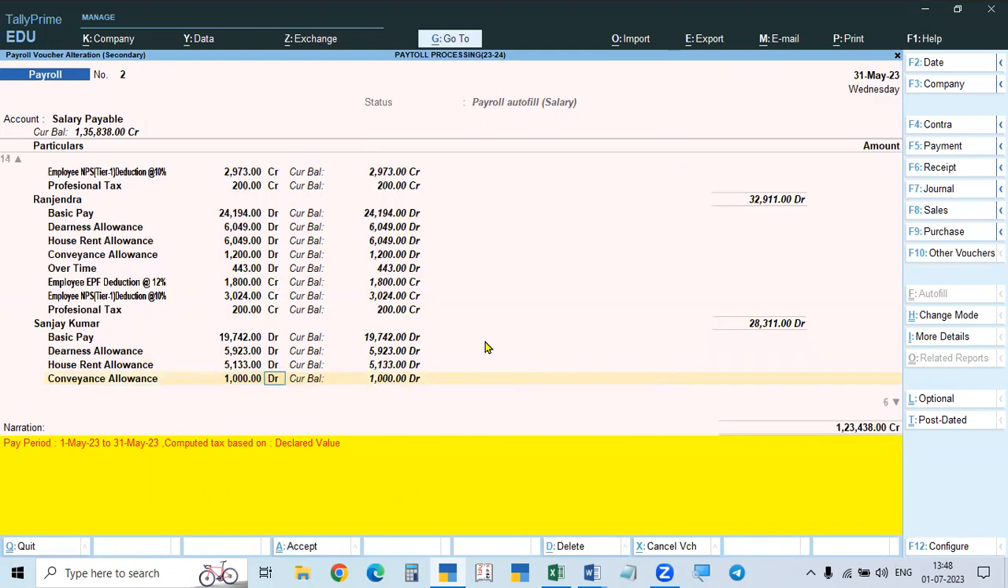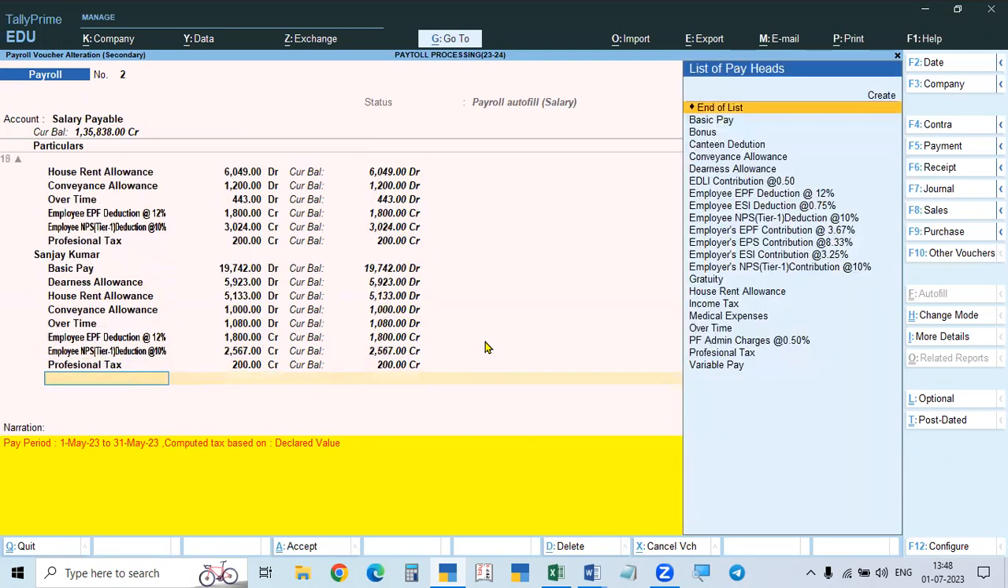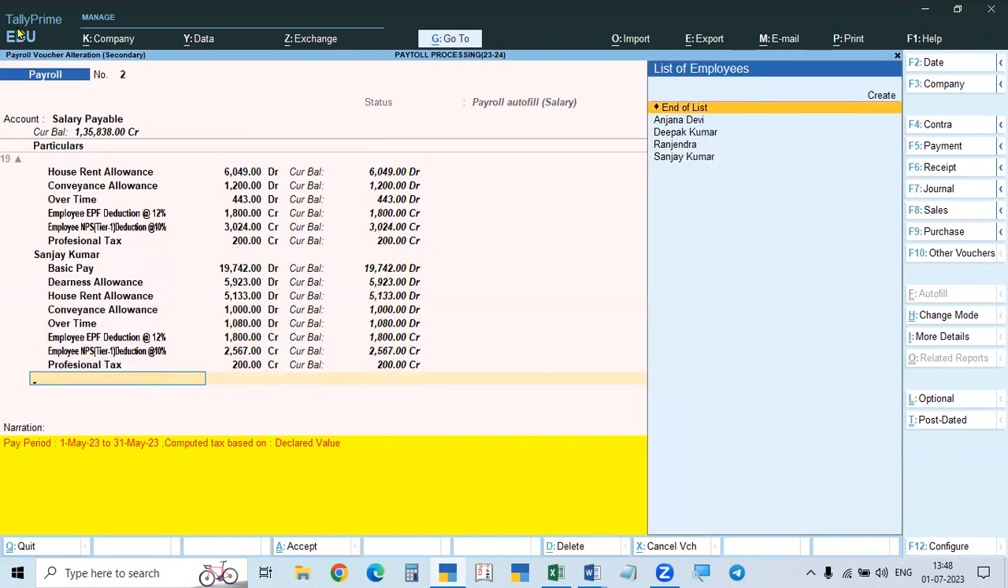The reason is because the ESI will not be calculated because our Tally Prime is the education version. In the education version, some features will be disabled. So in this case, in the education version, ESI is calculated only if the salary is up to 10,000 rupees or less. Above 10,000, ESI will not be calculated in the education version.